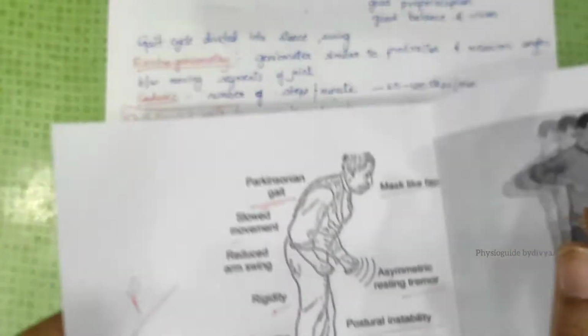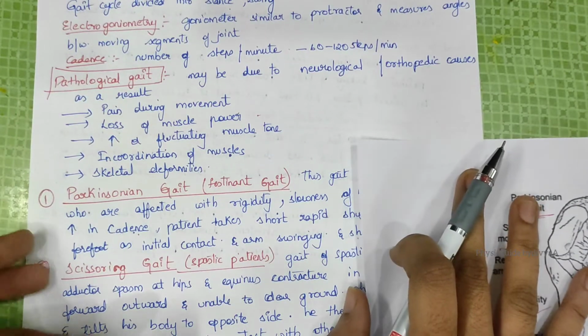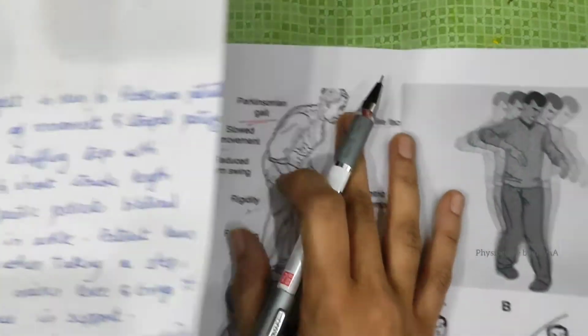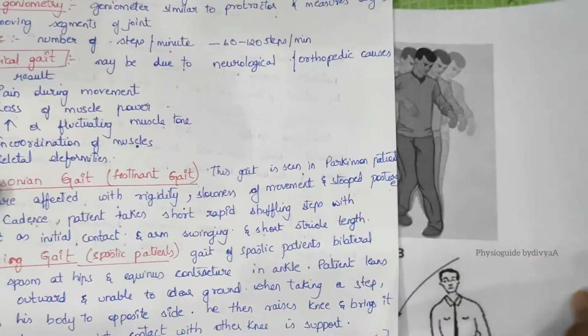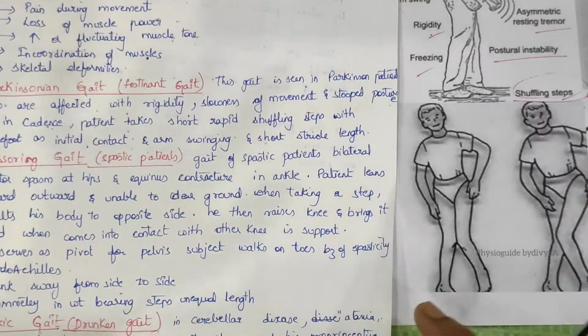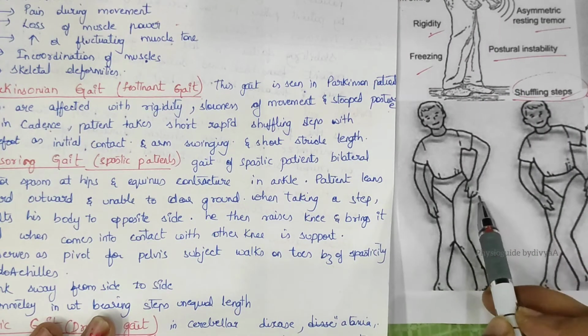Next one, the scissoring gait in spastic patients. Scissoring gait is like this, the gait of spastic patients.